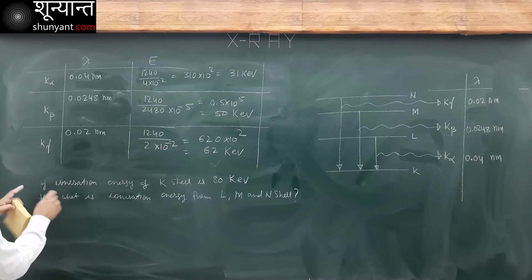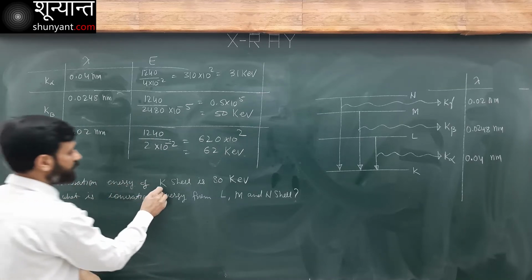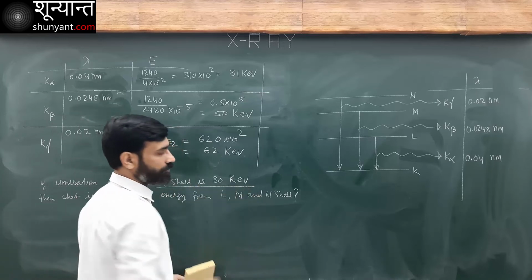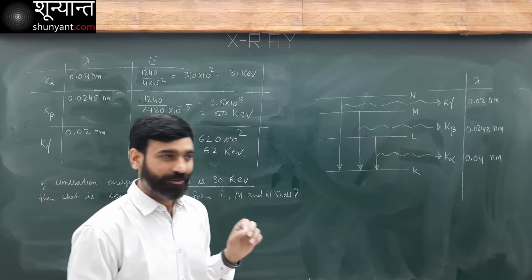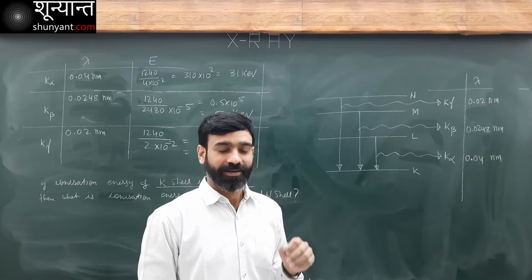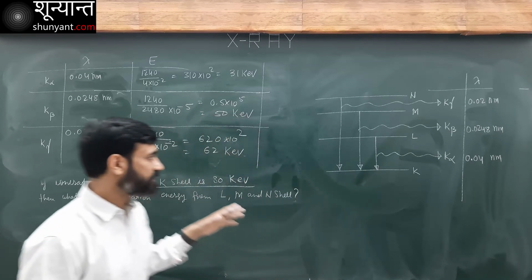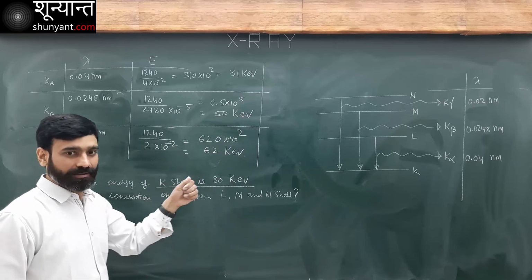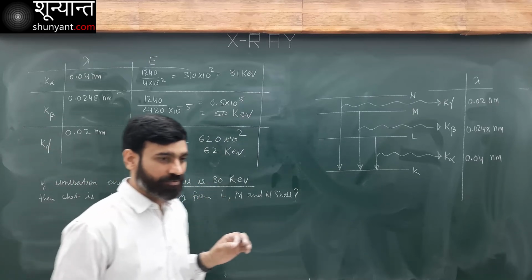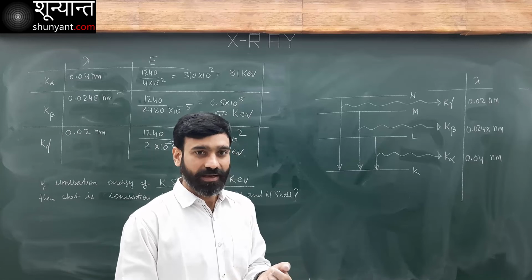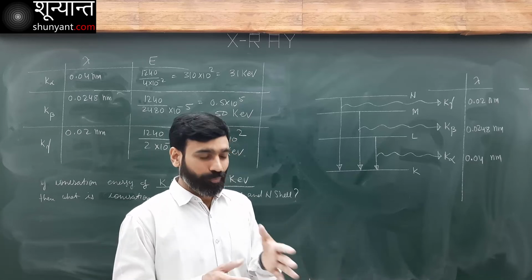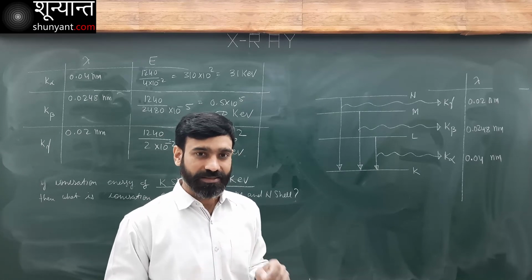Now what about this data? Ionization energy of K shell is 80 kilo electron volt. What is the meaning of ionization energy? Energy required to remove one electron from the ground state. K is the ground state. Generally we have this confusion between ionization energy and binding energy. Both have roughly the same meaning.